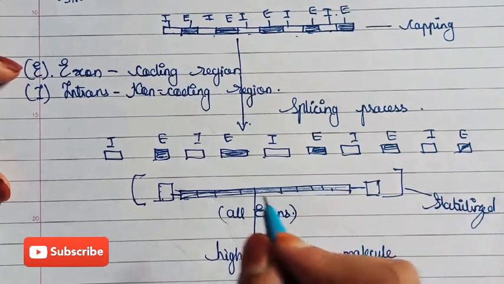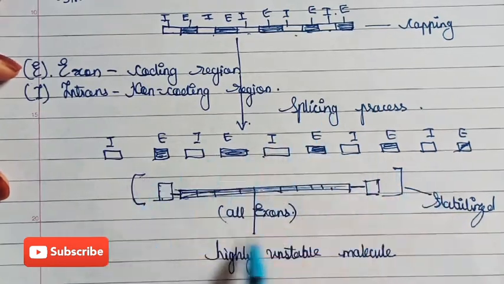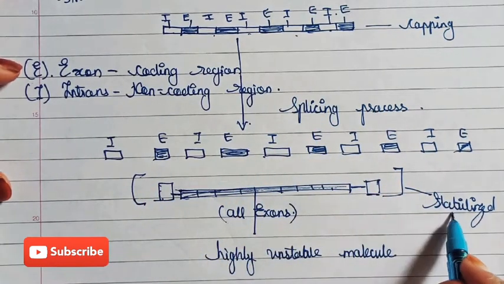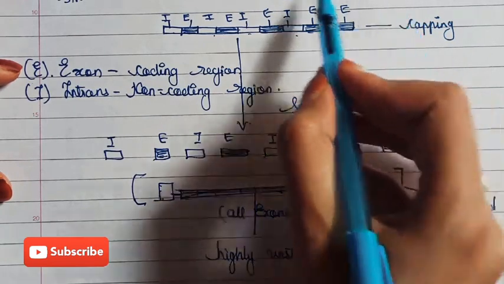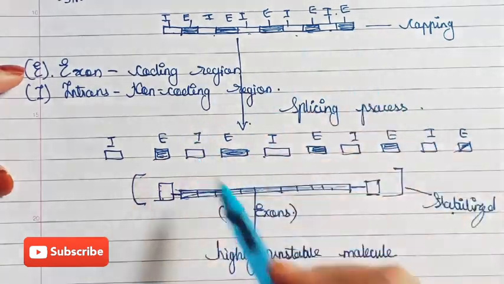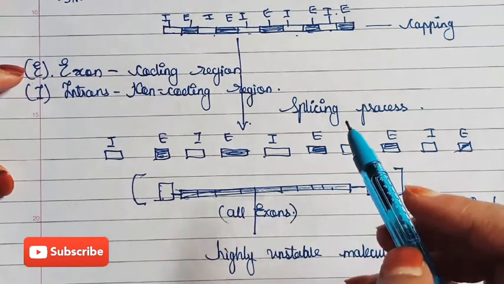When these exons are attached and stabilized, the molecule comes out of the nucleus. All these processes happen inside the nucleus. Now this molecule comes out of the nucleus into the cytoplasm, and then the translation process occurs.